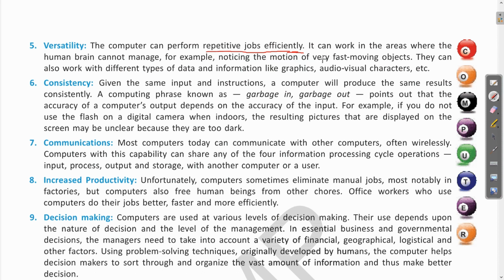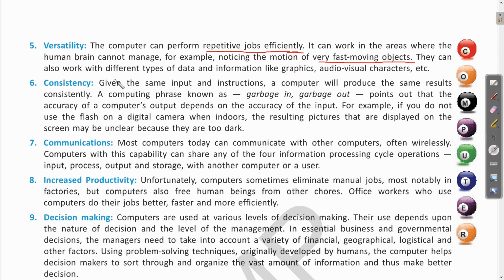Clear? So this way you can see how difficult tasks and very fine details can be handled by using the computer. This is the versatile nature of the computer, that it can be used in various different tasks, and together they can be collectively handled using the computer.